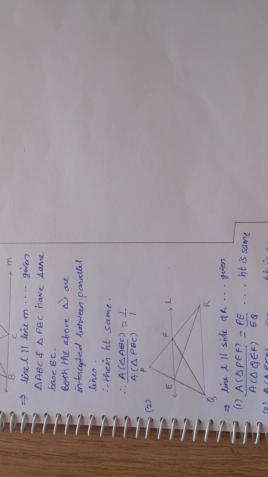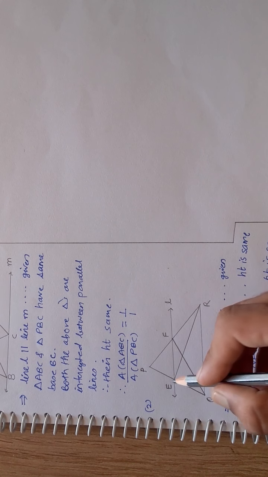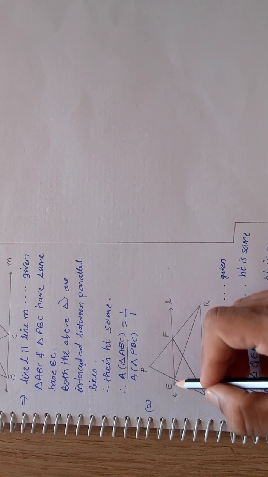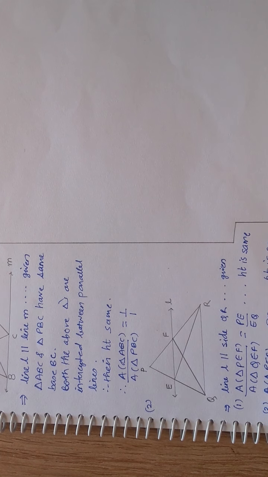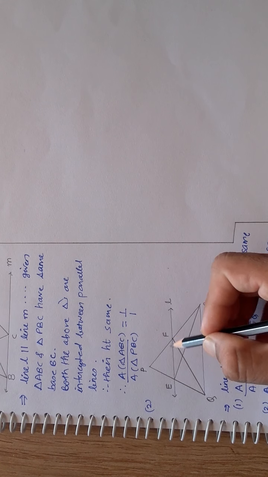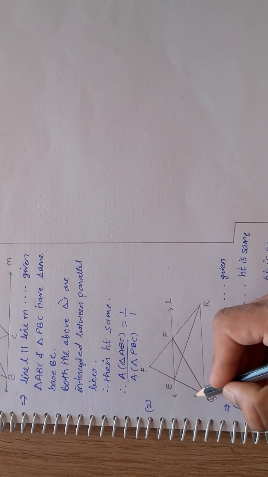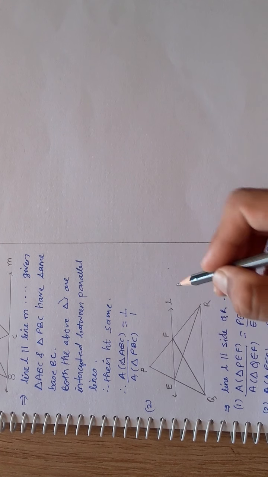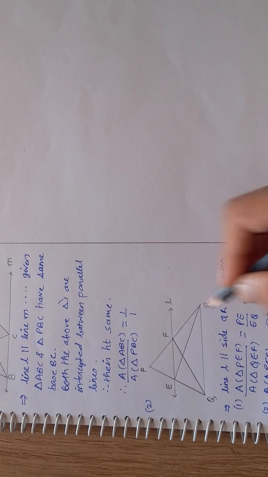Here obviously these two triangles have EF as a common side. So what if I take this EF as the common base? If I take it as the common base for this triangle, then the height will be drawn from here. Agreed? And if I take it as the common base for this triangle, the height will be drawn from here.